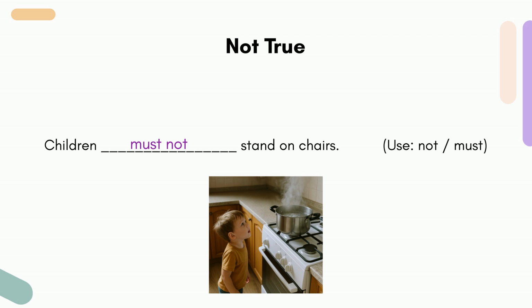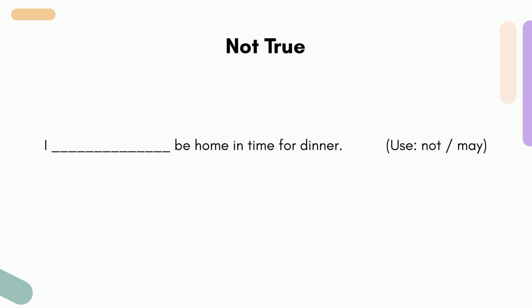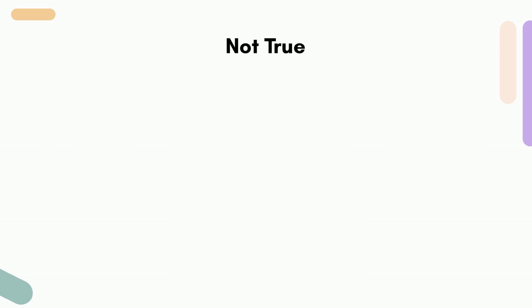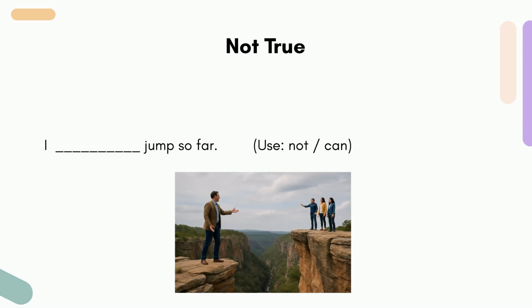Let's look at other sentences. I may not be home in time for dinner. I cannot jump so far. That was great.